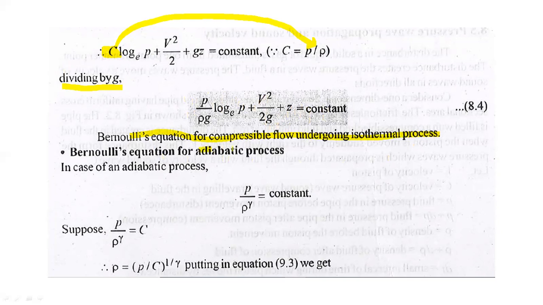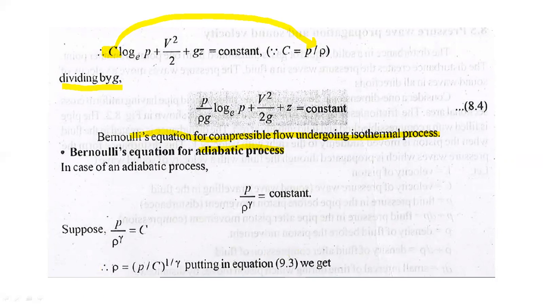In the case of an adiabatic process, we use P upon rho raised to power gamma is equal to constant, or P upon rho raised to power gamma is equal to C, or rho is equal to P upon C raised to power 1 by gamma.